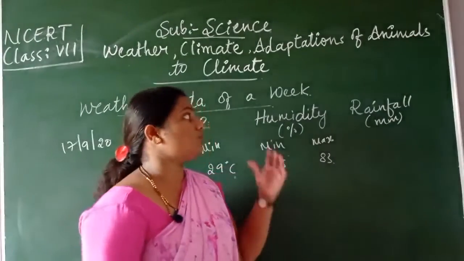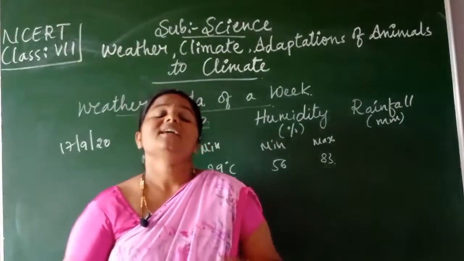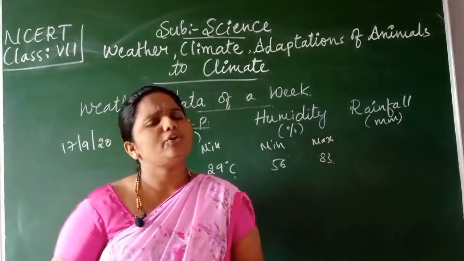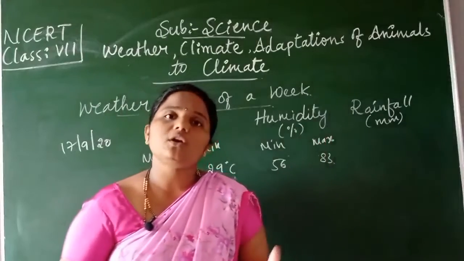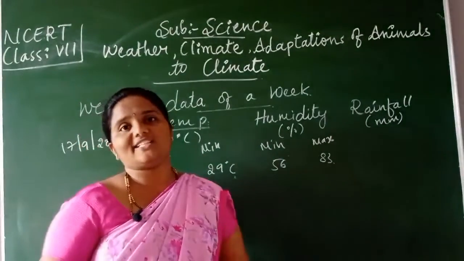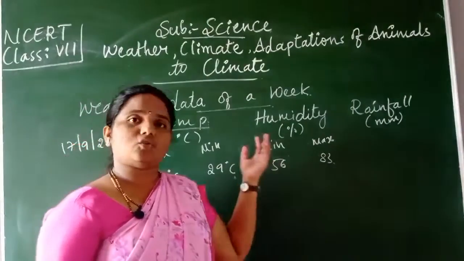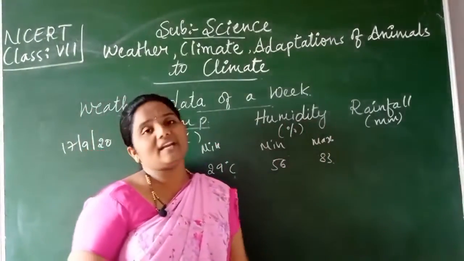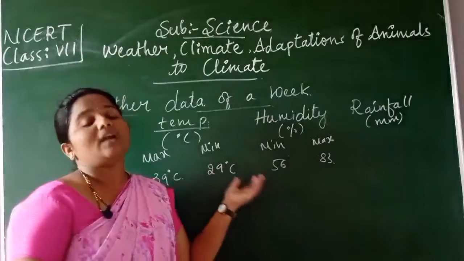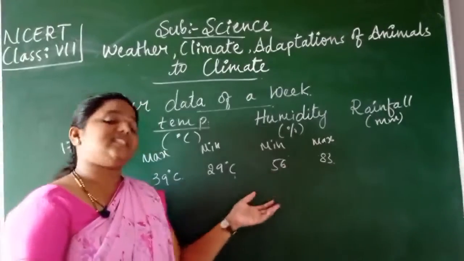And so children, what are the things we learned under this chapter? What does weather mean, isn't it? Weather is nothing but the day to day condition of our atmosphere with respect to temperature, humidity, rainfall and wind speed. Moreover, in newspapers, radios and TV channels we get weather information, and it consists of parameters or elements like temperature, humidity and rainfall. In that we find maximum and minimum temperature. And the weather report also clearly tells us the timing of sunset and sunrise.